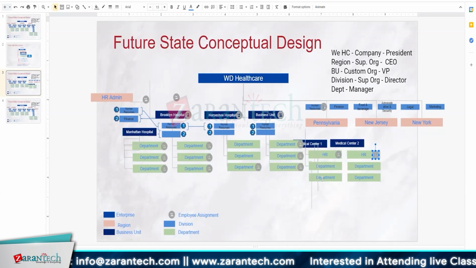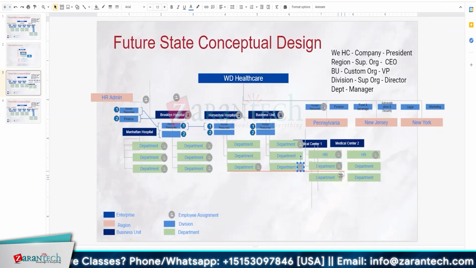For example, HR admin and recruiting. In finance, I have AP, AR, GL and treasury. So all of that will come under each individual hospital, and they have their own admin people.